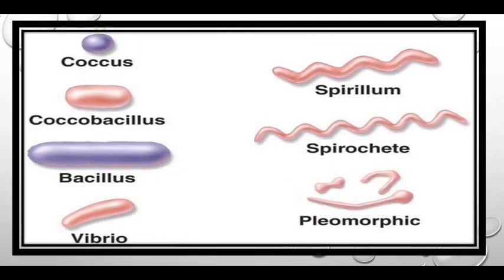You can see how the spirochetes are present: coccus, coccobacillus, bacillus, vibrioid, and this is the spirillum, spirillum and spirochete. Spirillum has not more than one complete twist, and spirochetes are flexible and undulating bacterial cells.